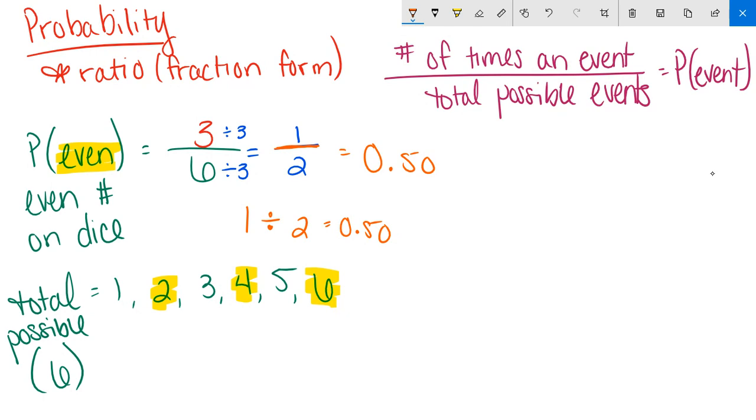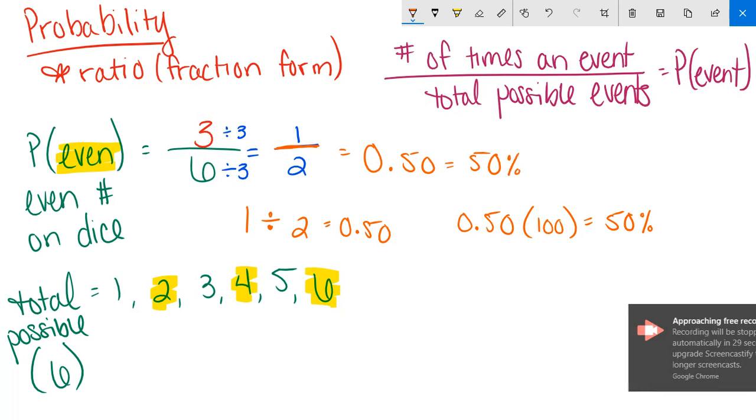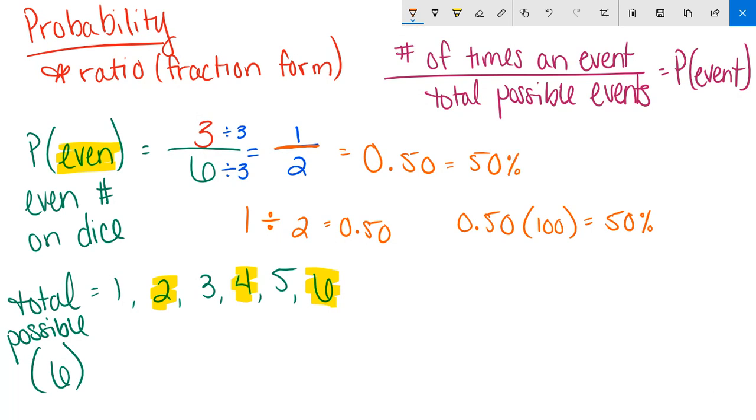Okay, and if you all recall, if I want to take a decimal and turn it into a percent, all I have to do is take 0.50 and multiply it by 100, and that'll give me my percentage. Or you can just take 0.50 and move the decimal over 2 places. So that is how I can write a probability in either fraction, decimal, or percentage. Okay?